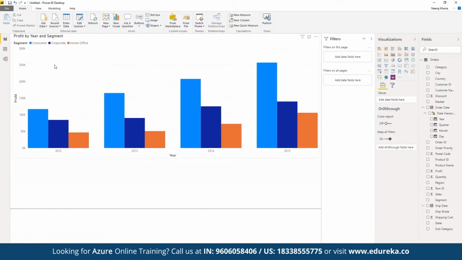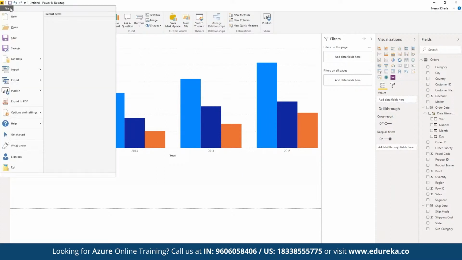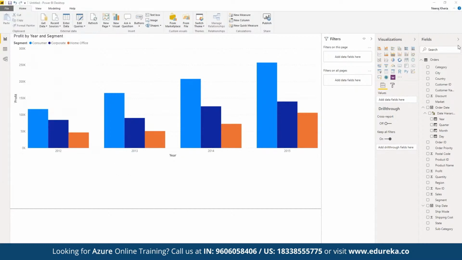And once we are done, we can simply go to the file section, and here we can save the entire report. We can export this to PDF as well, or we can generate a complete visualization dashboard by clicking on publish. Then we create a complete dashboard through which end users can interact with the entire data set that we have defined, so that they will be able to see how the data has been defined and work accordingly.